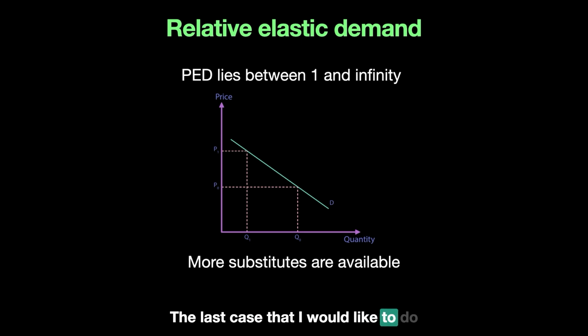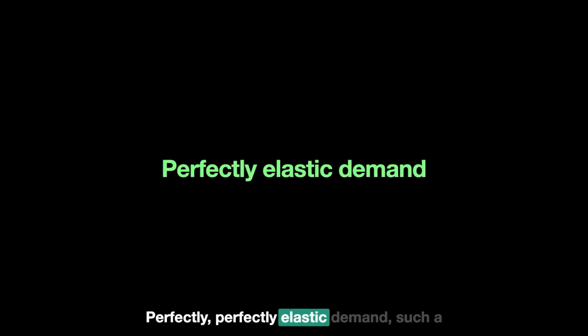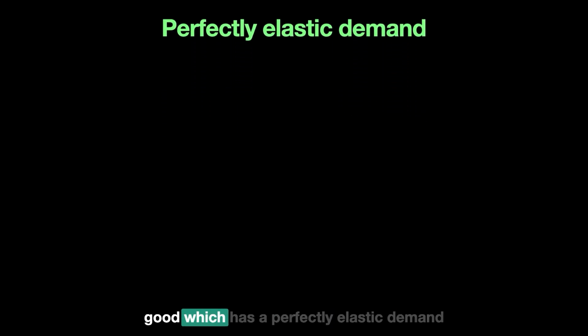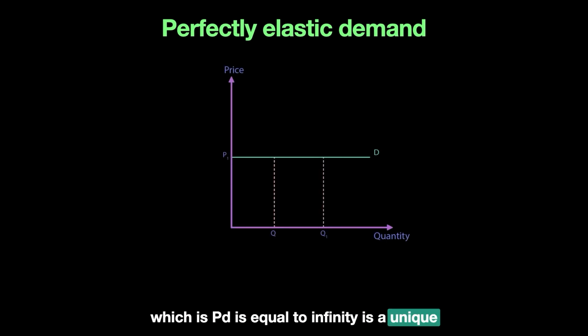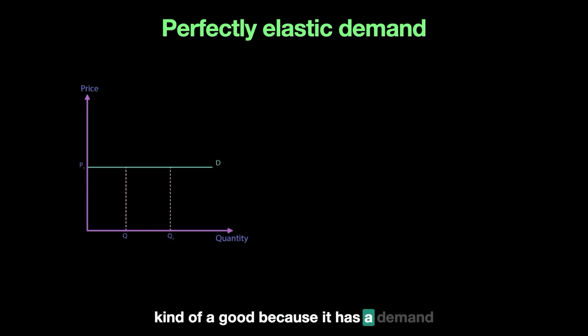The last case that I would like to do is the case of what we call a good that has a PED equal to infinity. So when you have a good which has a perfectly elastic demand, which is PED equal to infinity, it is a unique kind of good because it has a demand where we say that a small change in price can lead to an infinitely large change in quantity demanded. People may have a very extreme response to a change in price, and that could be a factor which results in a producer not changing the price.